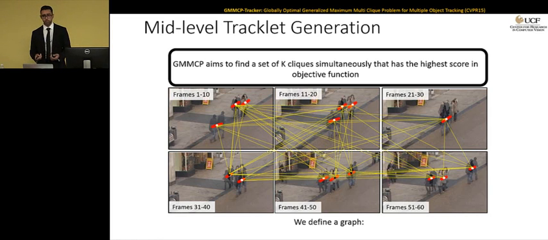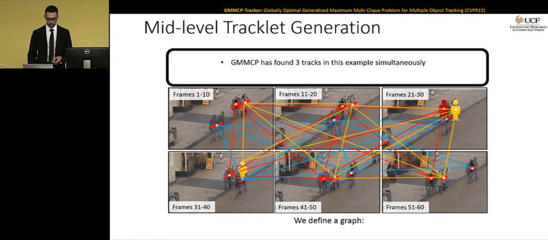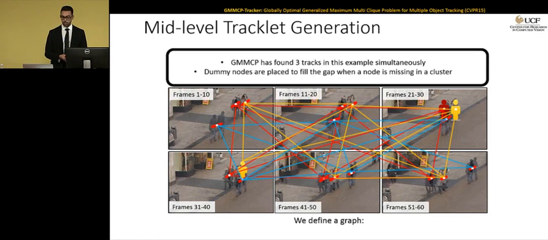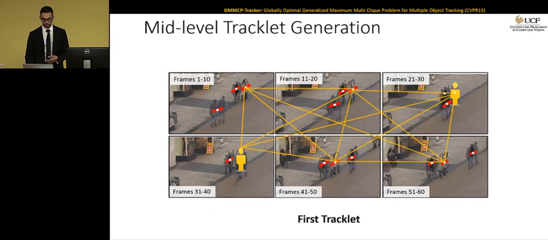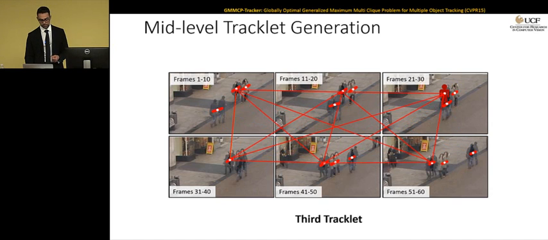Now, what GMMCP is going to do is that it's going to find k cliques simultaneously by selecting exactly k nodes from every cluster. And you can see the results of that here. So here we have selected 3 cliques at the same time, and you can see the results one by one here. And whenever the person was not present, we put dummy nodes to fill the gaps, and we're going to talk about them. How do we select these dummy nodes? This is the first tracklet, second tracklet, and third tracklet. And all 3 of them are found at the same time.